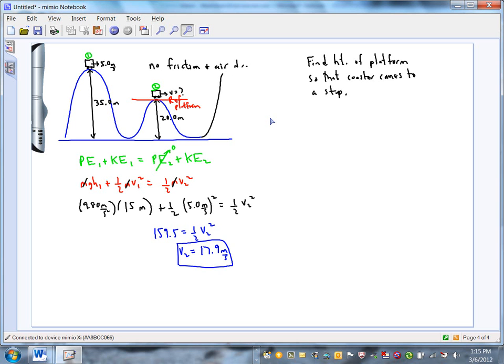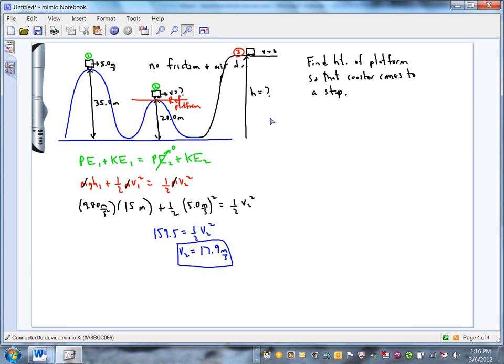That's what we're after. How high would you have to make it such that when it goes up there, it actually comes to a complete stop at that point? What's the height off the ground? All right? So let's call that position 3. And we'll leave this up to Meghana. Do you want to go from position 1 to position 3 or position 2 to position 3 when we do our PE whatever plus KE is equal to?